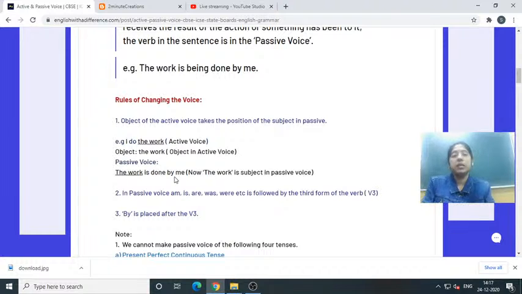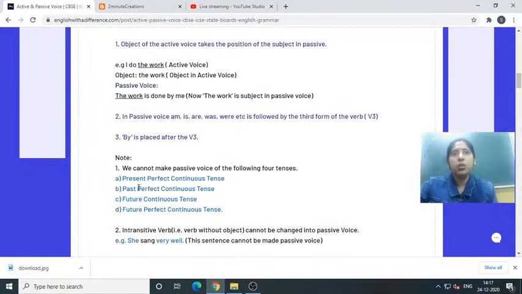If it is present tense, so simple am, is, are you will place according to the subject. If it is singular, then singular verb you will use. If it is plural, then plural verb you will use. So according to that you have to do. And after that you have to use third form of the verb. Okay, third form of the verb meaning what? V3. Like go, went, gone. Do, did, done, arrive, arrived, arrived. Okay, then you have achieve, achieved, achieved. So many are there, you should learn it. Okay, and then after completing this one, you have to use by before the object here. So got this one? Now note is given.